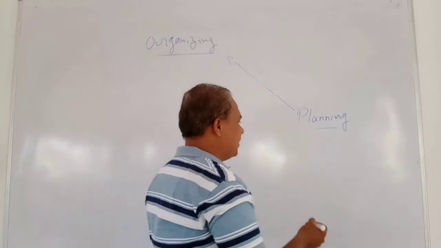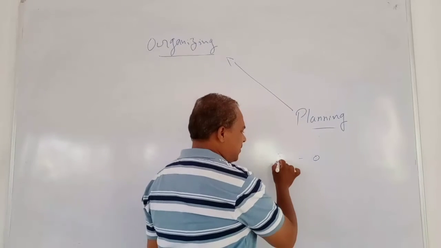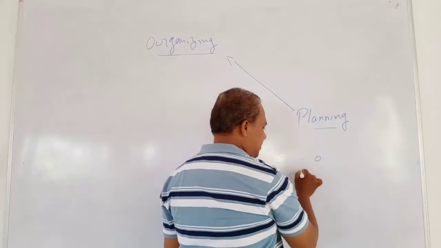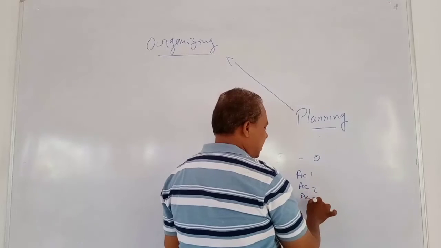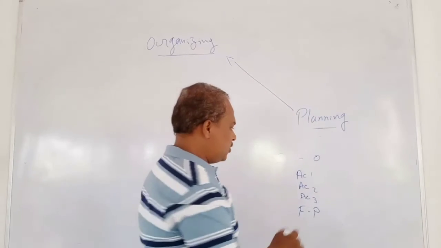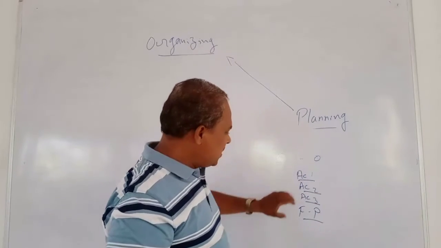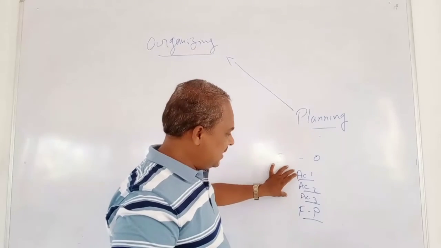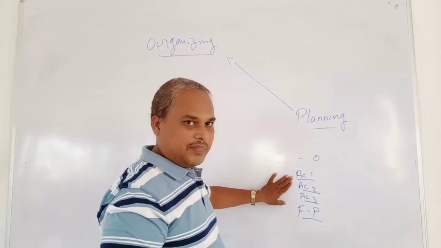For example, we simply say input, output, right? Between this input and output, there are so many activities which have to be carried out: activity 1, activity 2, activity 3. After that, I will have the finished product, right? So who will do this, who will do this, who will do this. These are the different activities which I have identified, right?